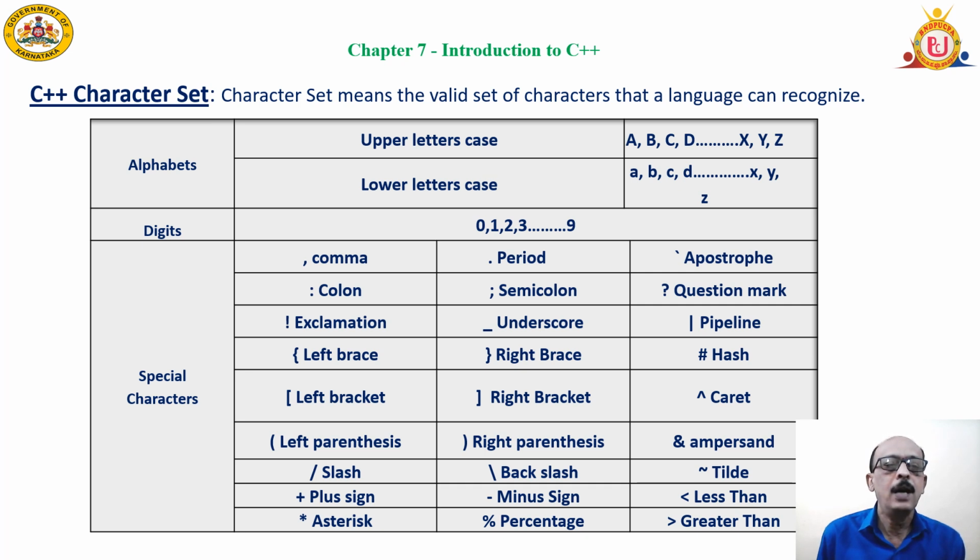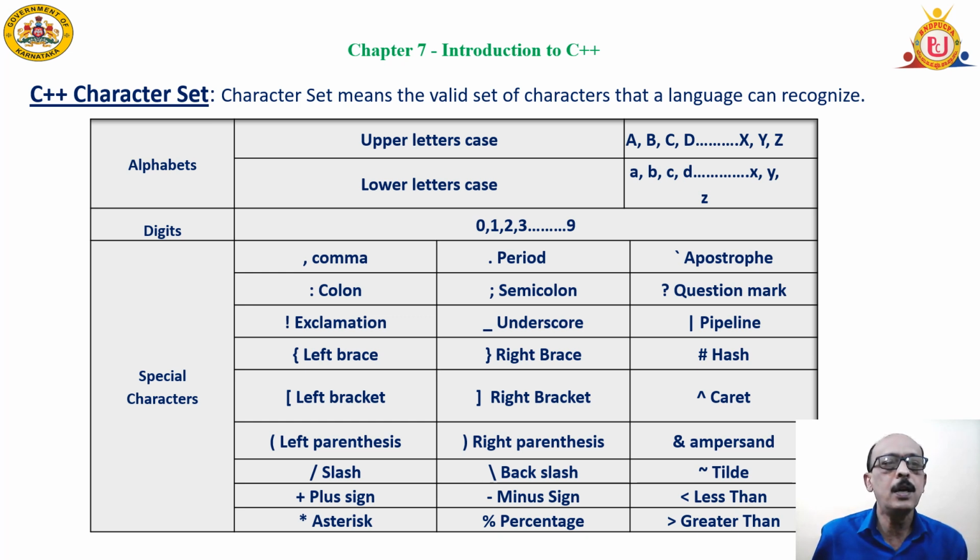Like we have alphabets in the English language or in any communication language, in C++ we have alphabets, digits, and also some special characters which are used in the framing of instructions or commands.